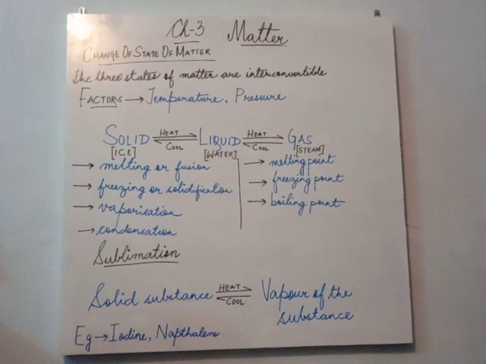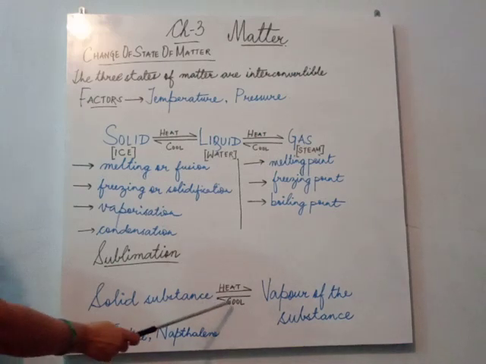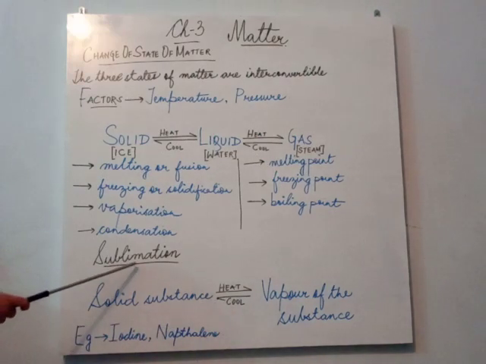So this process, change from solid to gas on heating and gas to solid on cooling, is called sublimation. So some common examples of sublimation are iodine and naphthalene. You all have seen naphthalene ball we use at home.